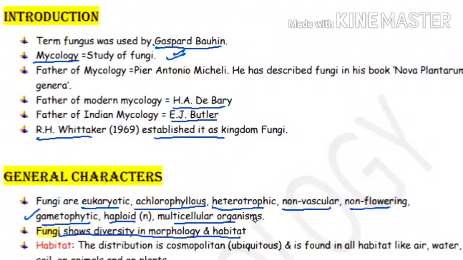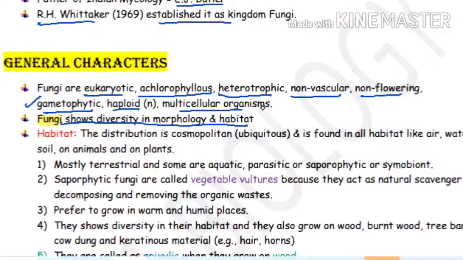Now we know very well that fungus is cosmopolitan in nature. It is found everywhere in nature, but mainly it is terrestrial, though it can be found in aquatic habitats also. It can be parasite, saprophyte, or symbiont. Saprophytic fungi are those which feed on dead and decaying organisms.